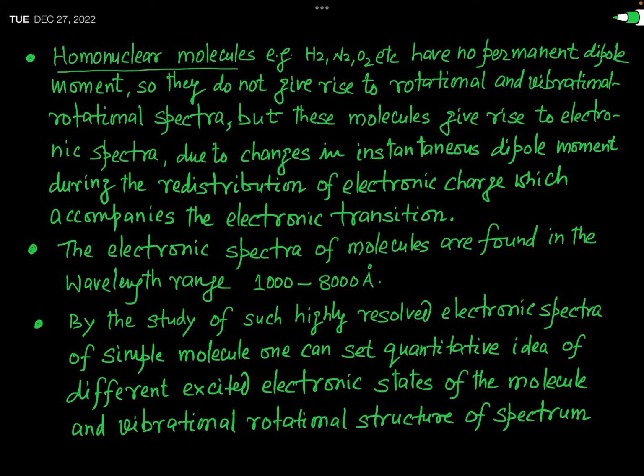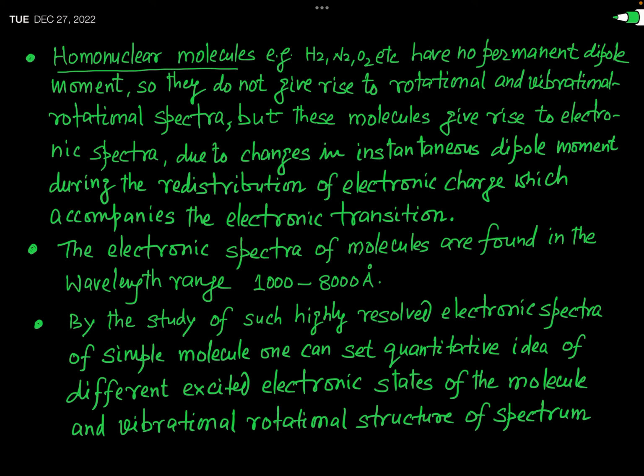When an electronic transition takes place between two electronic energy levels, in that condition there is a redistribution of electronic charge, and this redistribution of electronic charge gives the electronic spectra.